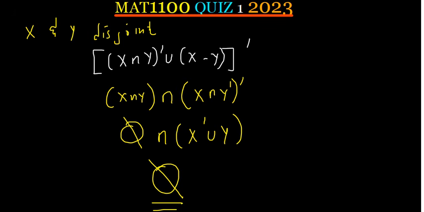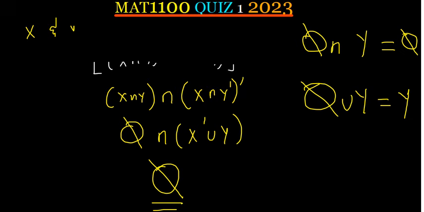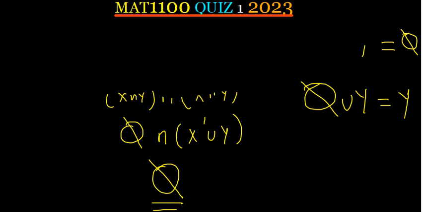For empty set intersection x complement should be y. I didn't get what you said. Okay, empty set intersection anything is always empty set. So this y is representing basically anything, it is always empty set. And then empty set union anything, it will be that same thing. So just this to maybe for us to know. That's okay? Is that okay? Yes. Make sure that you guys know this. It's very important.